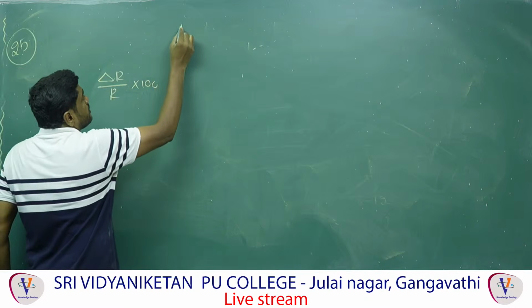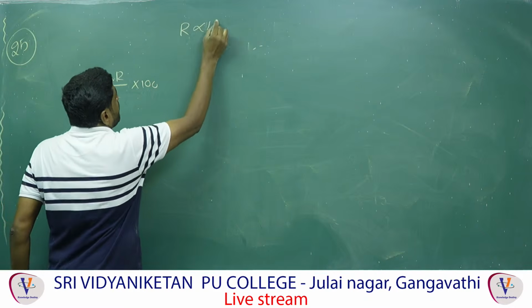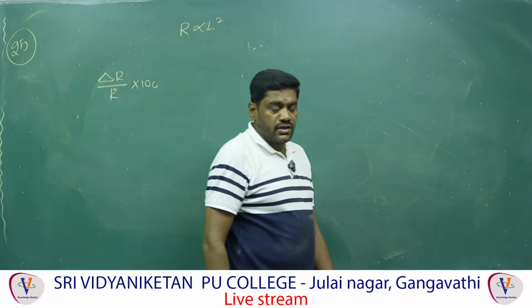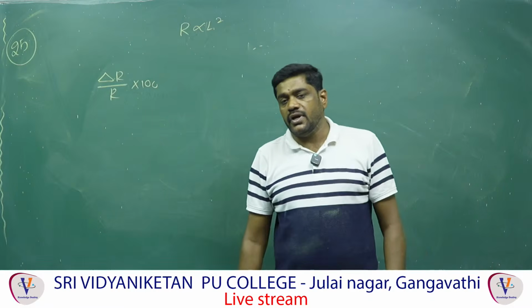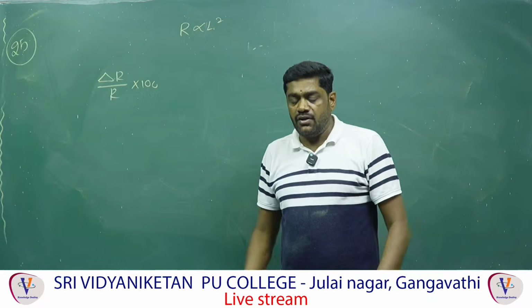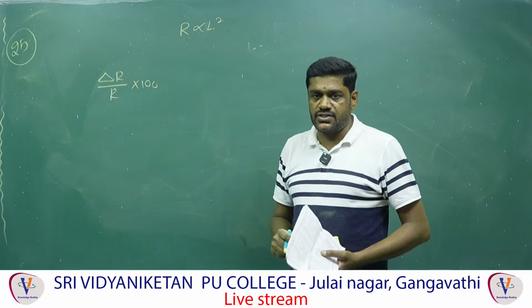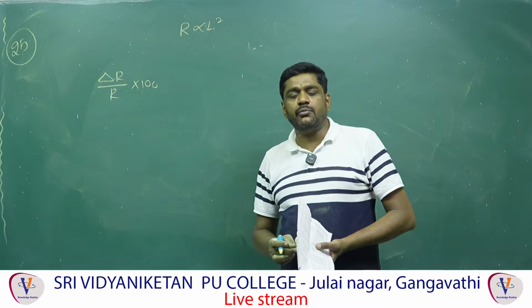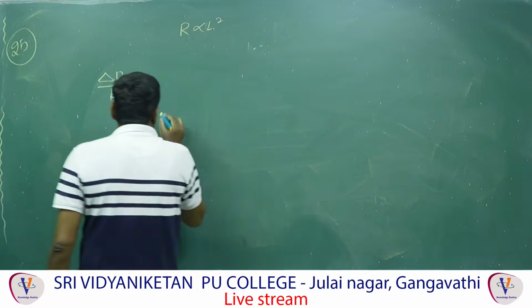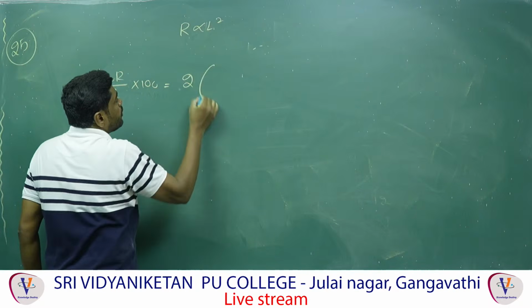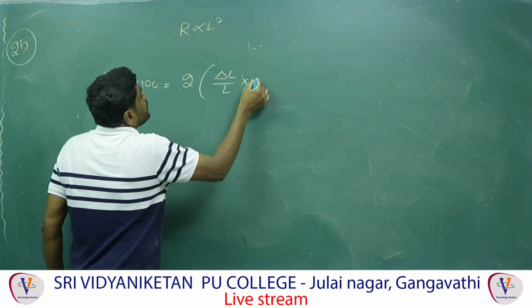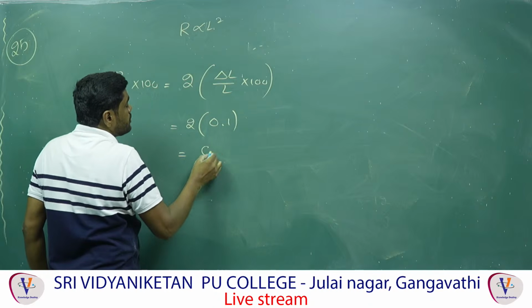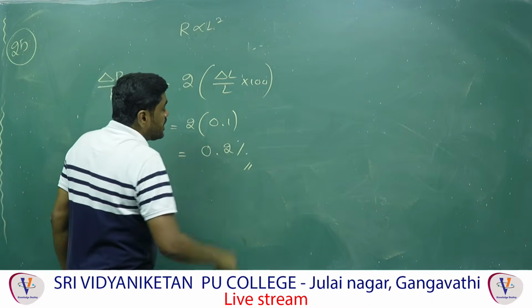We know that resistance under the stretching case is directly proportional to L square. In general, the resistance of a given wire is proportional to length and inversely proportional to area. But when the wire is stretched, the volume is constant, and then the resistance of the stretched wire is always directly proportional to the square of the length. From that, the power is 2, so 2 into delta L by L into 100. If you substitute 2 into 0.1, that is 0.2%, which is the correct answer.